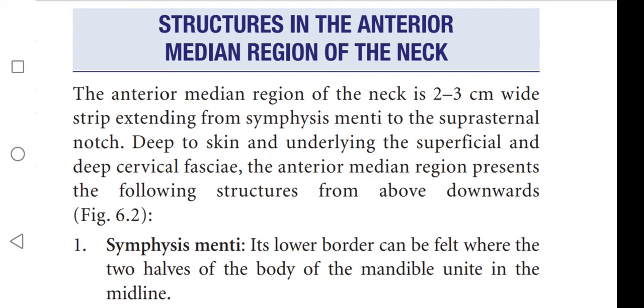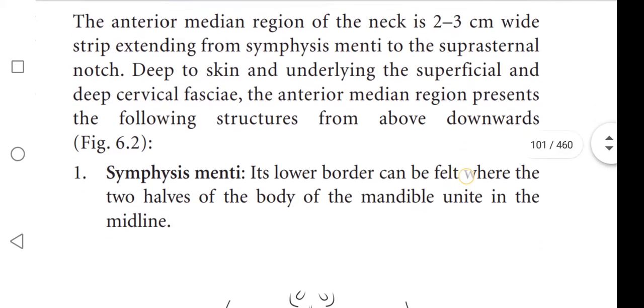First we see the structures that are present, then we define them clearly.